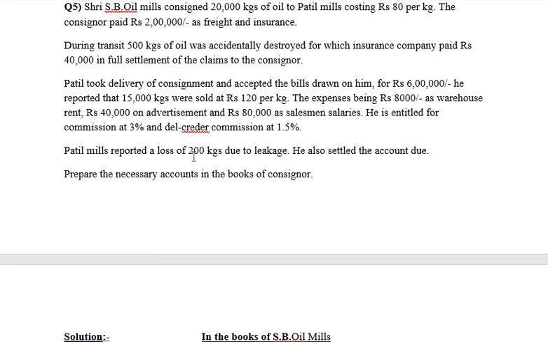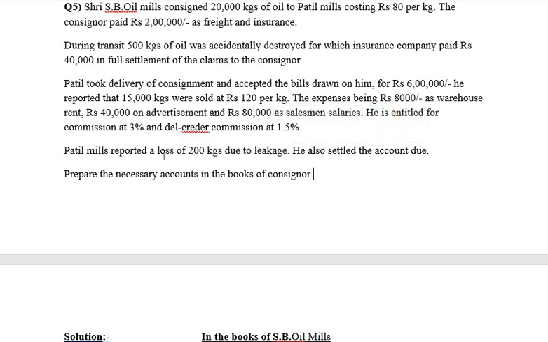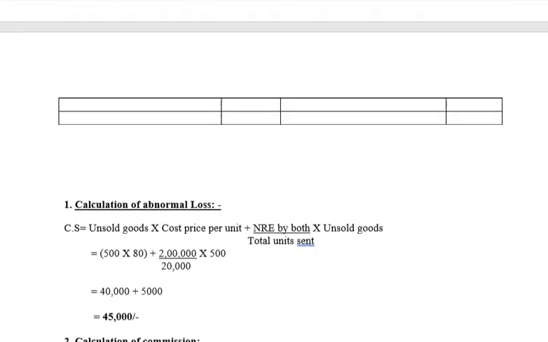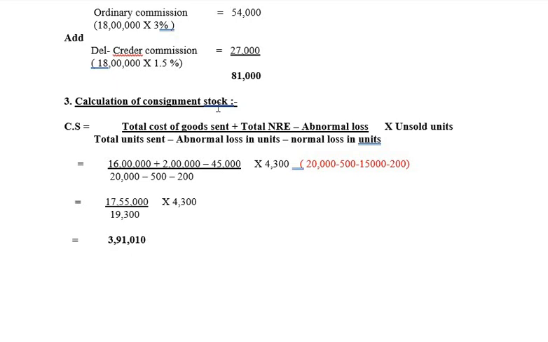Next, Patil Mills reported a loss of 200 kgs due to leakage. So this loss of 200 kgs due to leakage is nothing but normal loss. He also settles the account due. So this 200 is nothing but the normal loss, for which we need to calculate the consignment stock. Okay, so write down the next head as calculation of consignment stock.